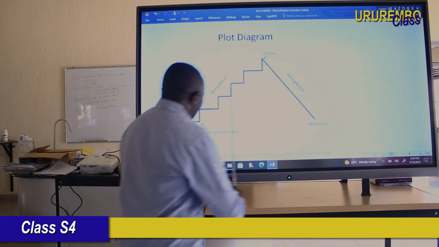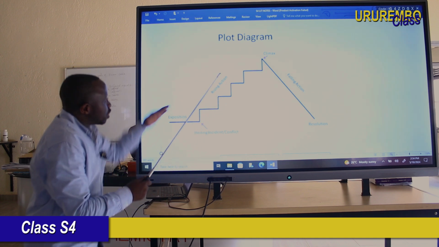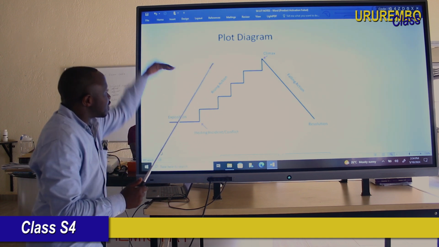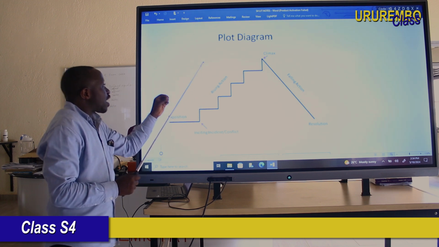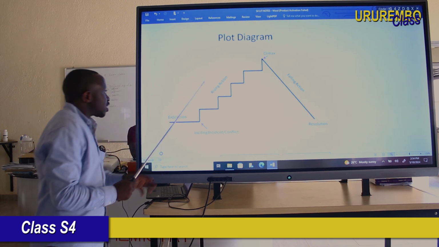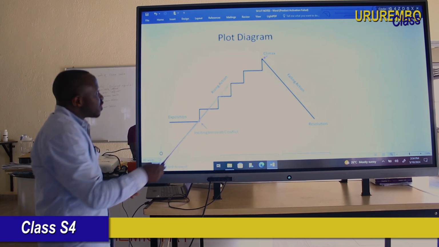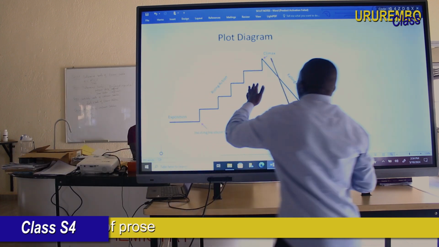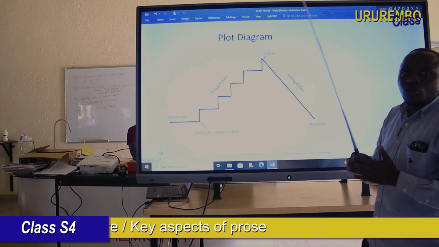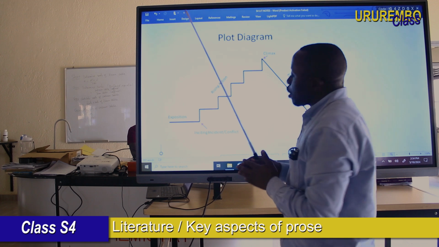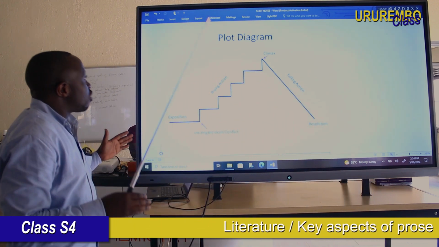But in the second part, rising action, you can see how the conflict is rising. The conflict is rising. Now the main character is facing many challenges. And then this leads to the climax, the turning point of the story, whereby the main character faces what we can call the worst situation.